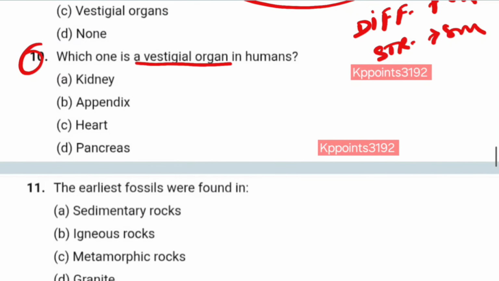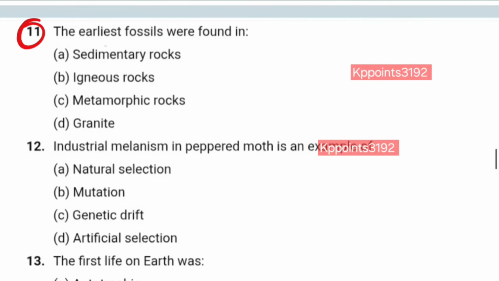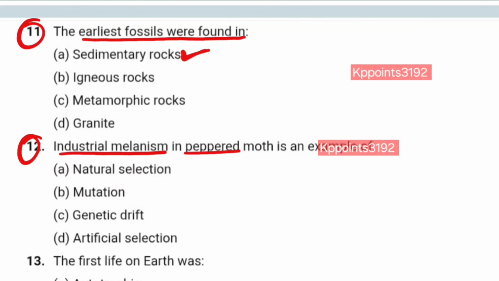Number 10. Which one is a vestigial organ in humans? Kidney? No. Appendix? Yes. Appendix is vestigial. Number 11. The earliest fossils were found in sedimentary rocks? Yes. Number 12. Industrial melanism in peppered moth is an example of natural selection? Yes.